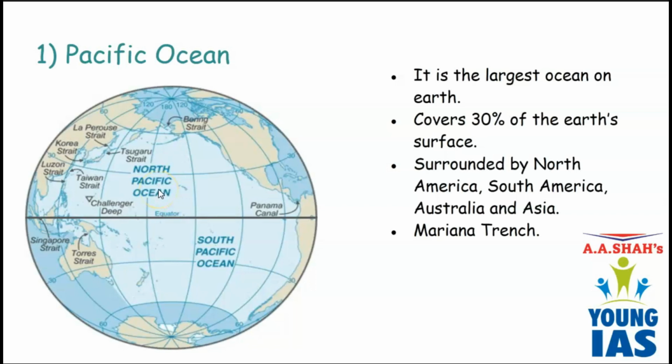It also has the deepest trench of the world, that is Mariana Trench. Mariana Trench is the deepest trench in the world, and the depth of the Mariana Trench is larger than the height of Mount Everest. Do you know what is Mount Everest? Mount Everest is the world's highest peak situated in Himalayas. So the depth of the Mariana Trench is bigger than Himalayas, larger than Mount Everest. And in Pacific Ocean, we also find some animals.